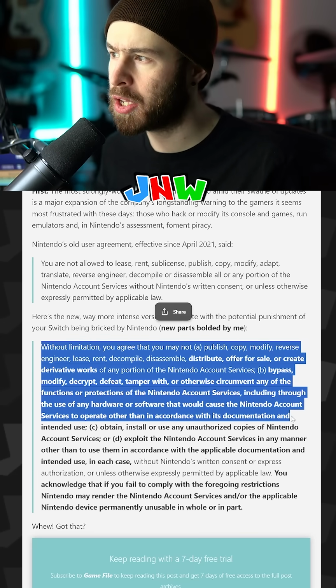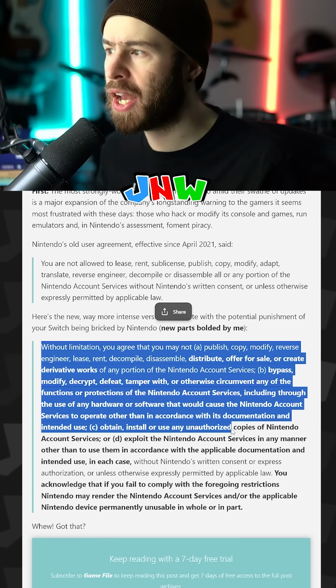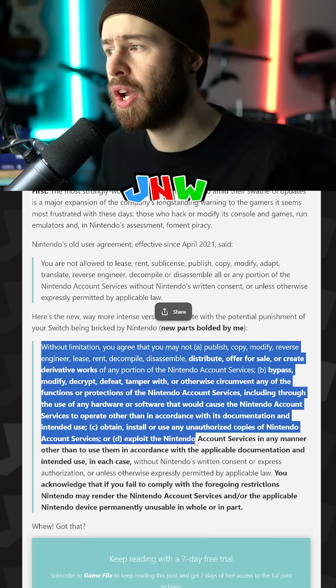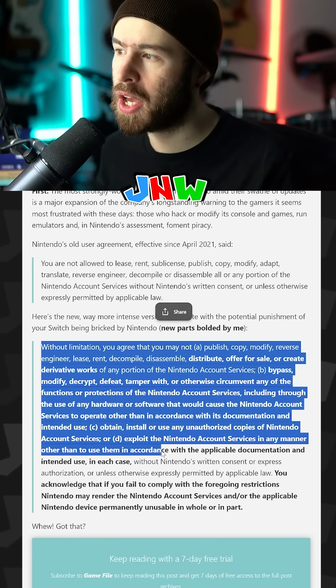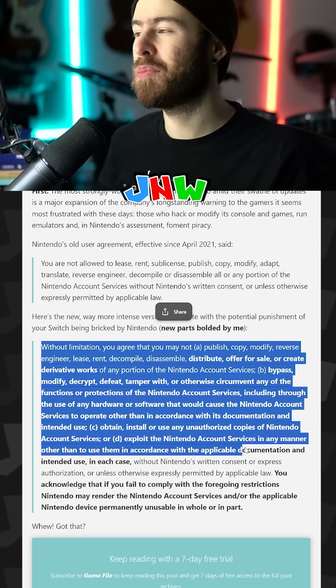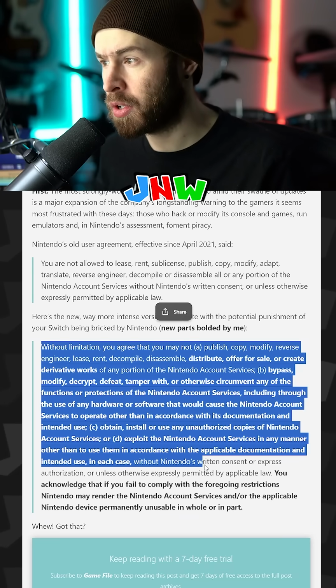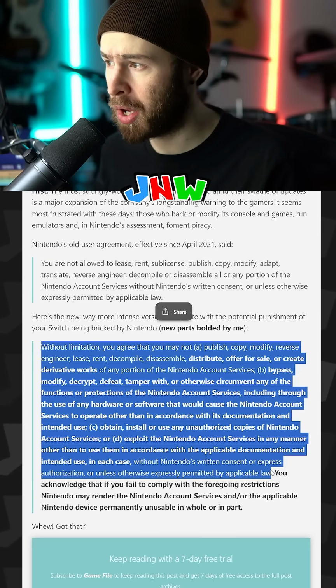accordance with its documentation and intended use, obtain, install, or use any unauthorized copies of Nintendo account services, or exploit the Nintendo account services in any manner other than to use them in accordance with the applicable documentation and intended use, in each case, without Nintendo's written consent or express authorization, or unless otherwise expressly permitted by applicable law.